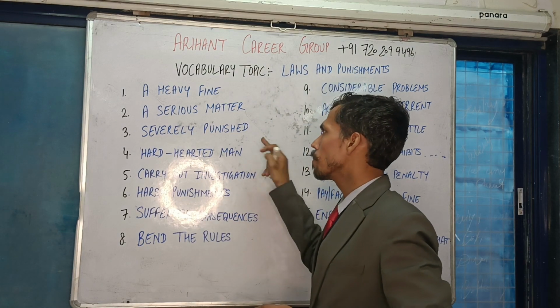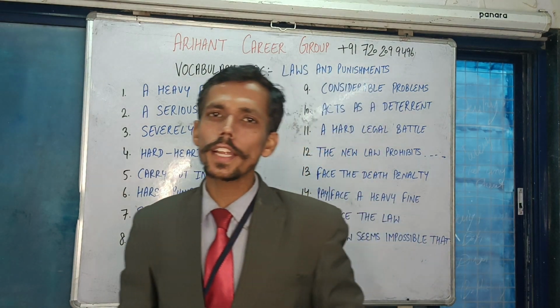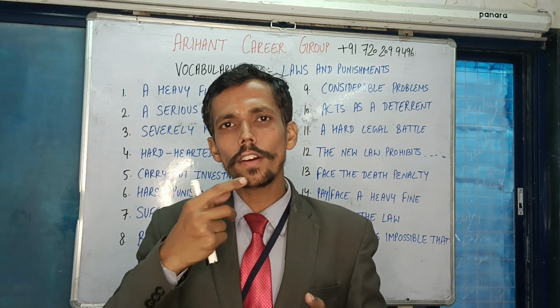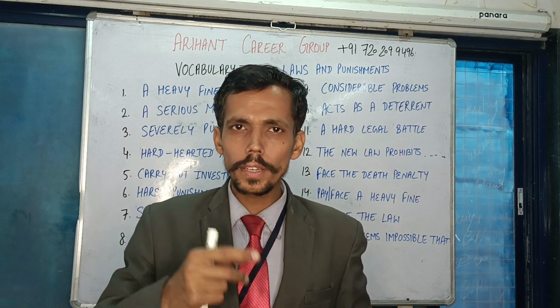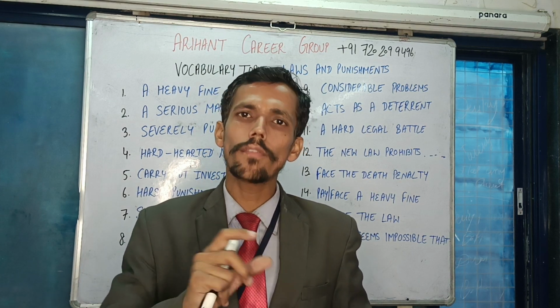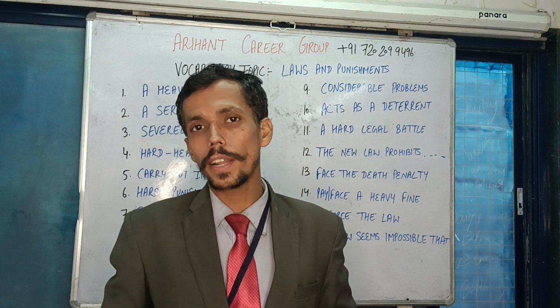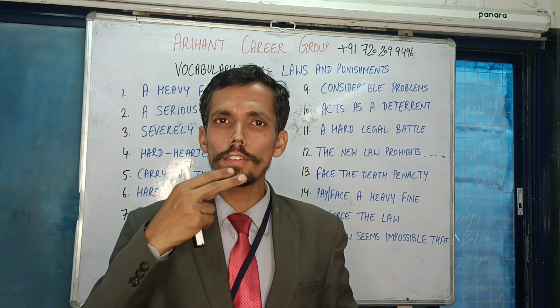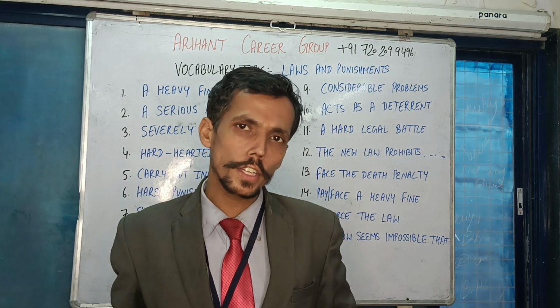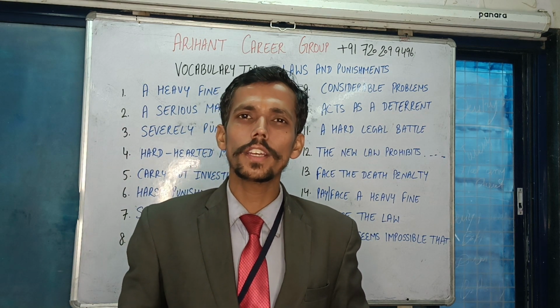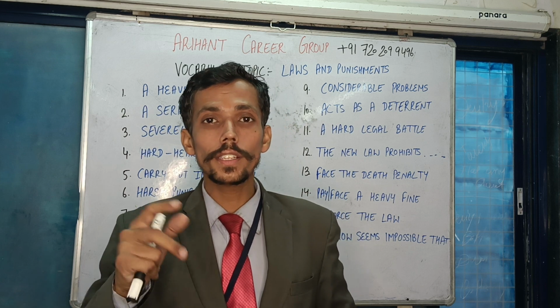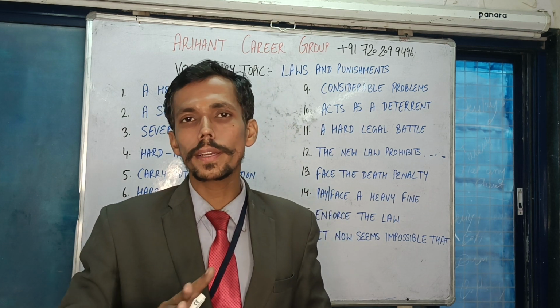Next phrase here is severely punished. If I say severely punished, that means someone is punished severely, to an extreme level. So if an individual is given a death penalty, or suppose an individual is given 20, 30, or 50 years of punishment, I can say that he is punished severely or he is severely punished. So in both the cases it is correct.